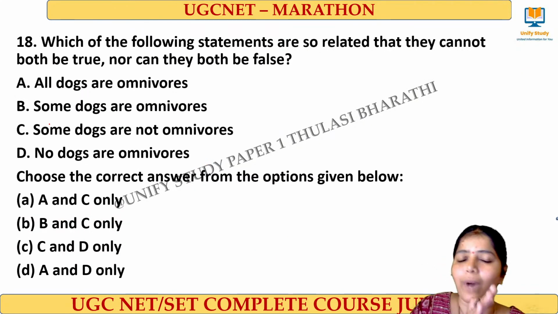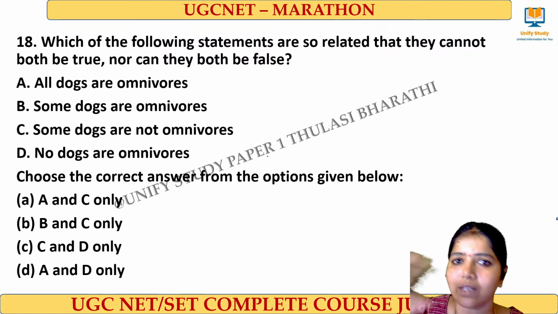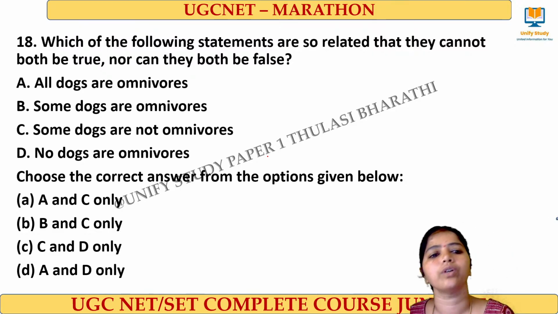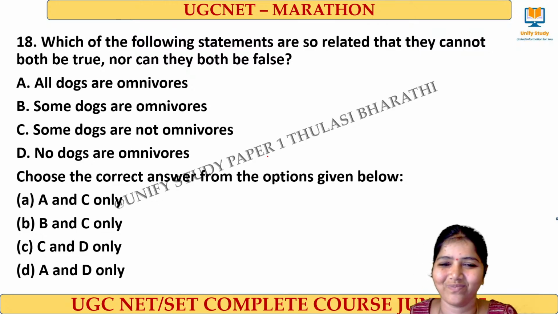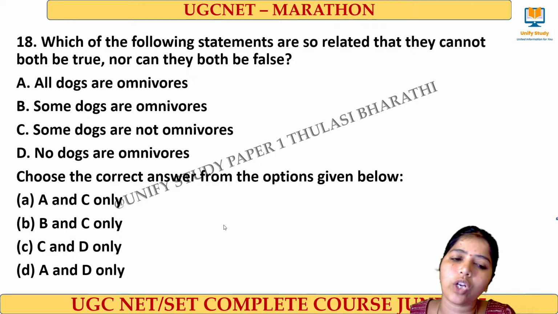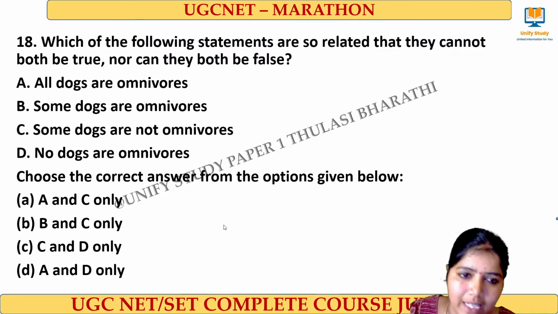These are all the different varieties of questions that we can expect in the square of opposition. So square of opposition, you have to be clear with those statements and with your diagrammatic representation. Easily you can do it. Which cannot both be true nor can they both be false. They cannot both be true nor can they both be false. Easy one.